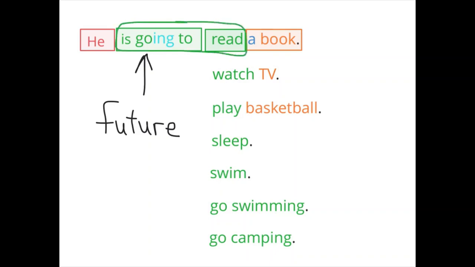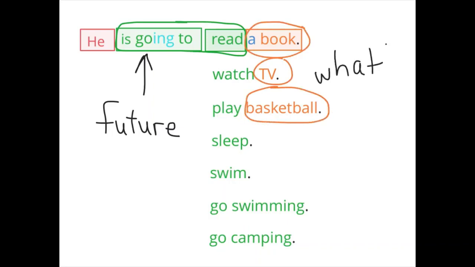Some of these need an object after them, especially if with that verb we need to ask the question what in order for it to make sense. Watch what? Play what?